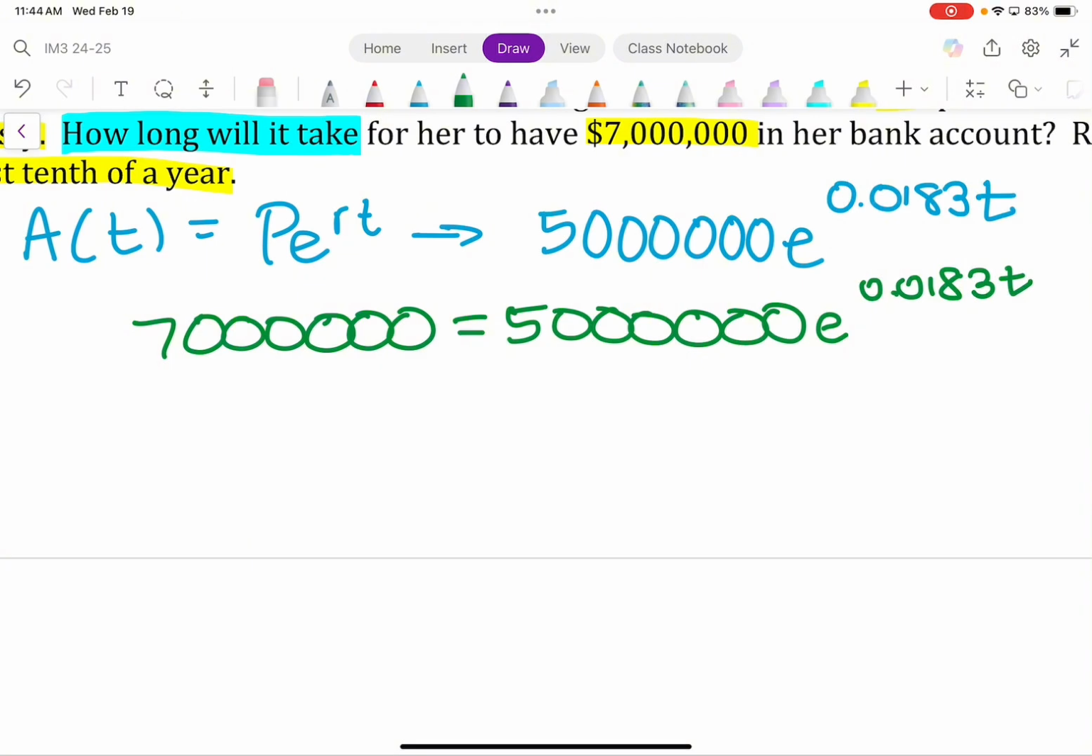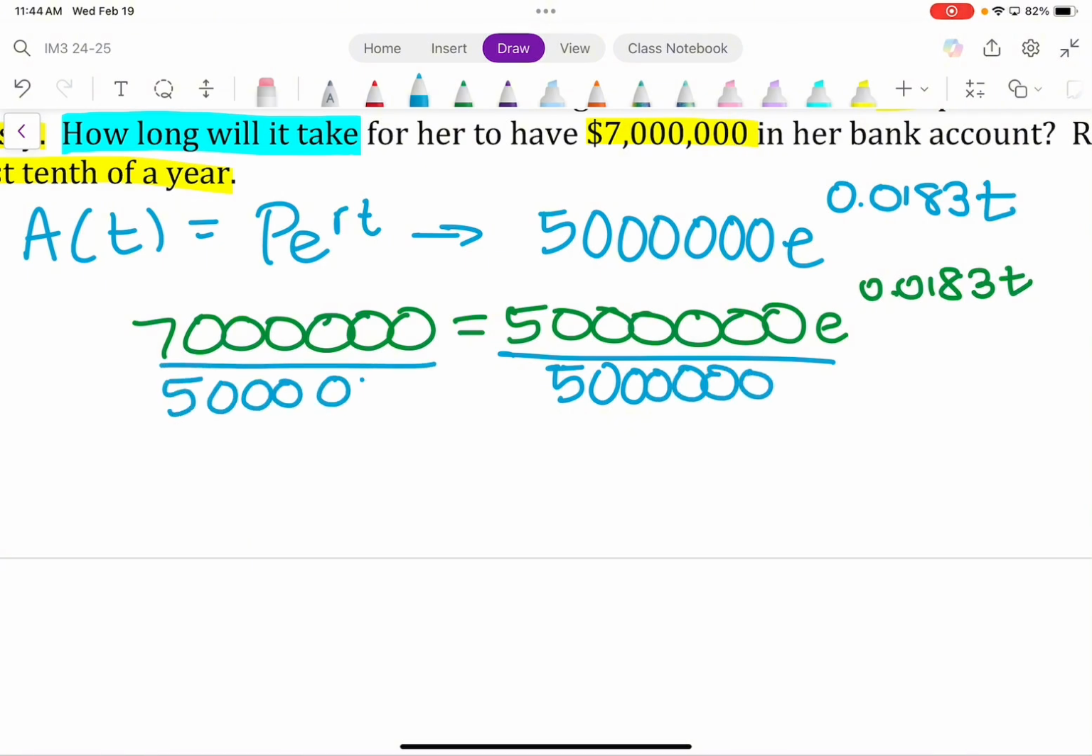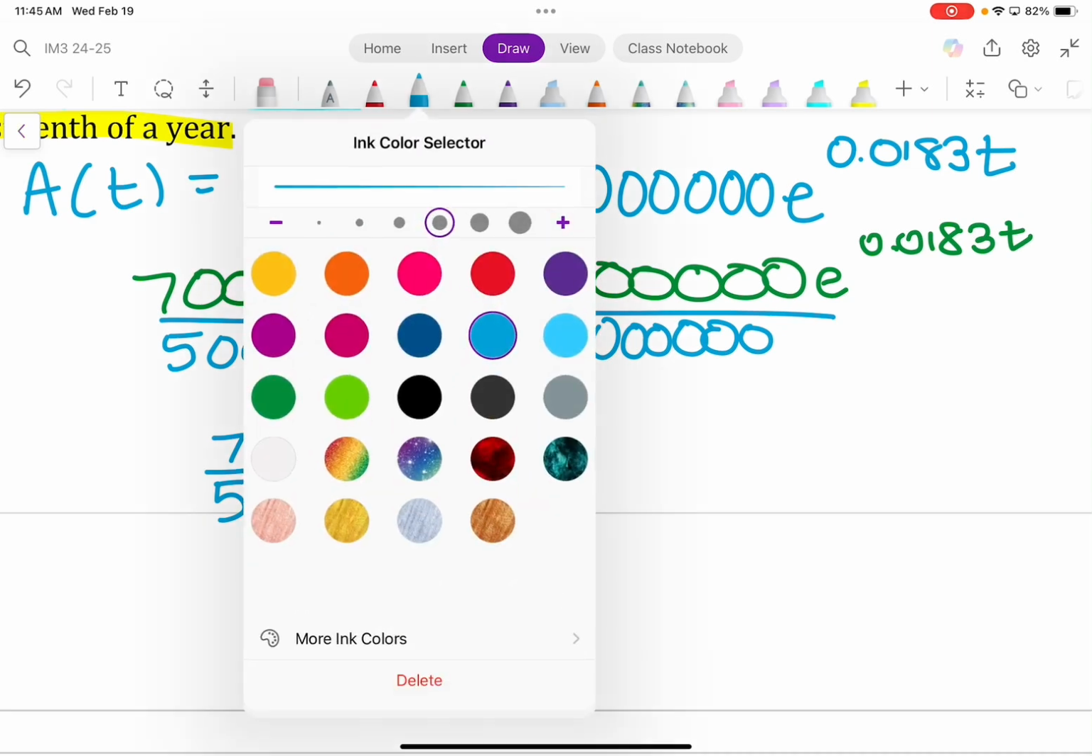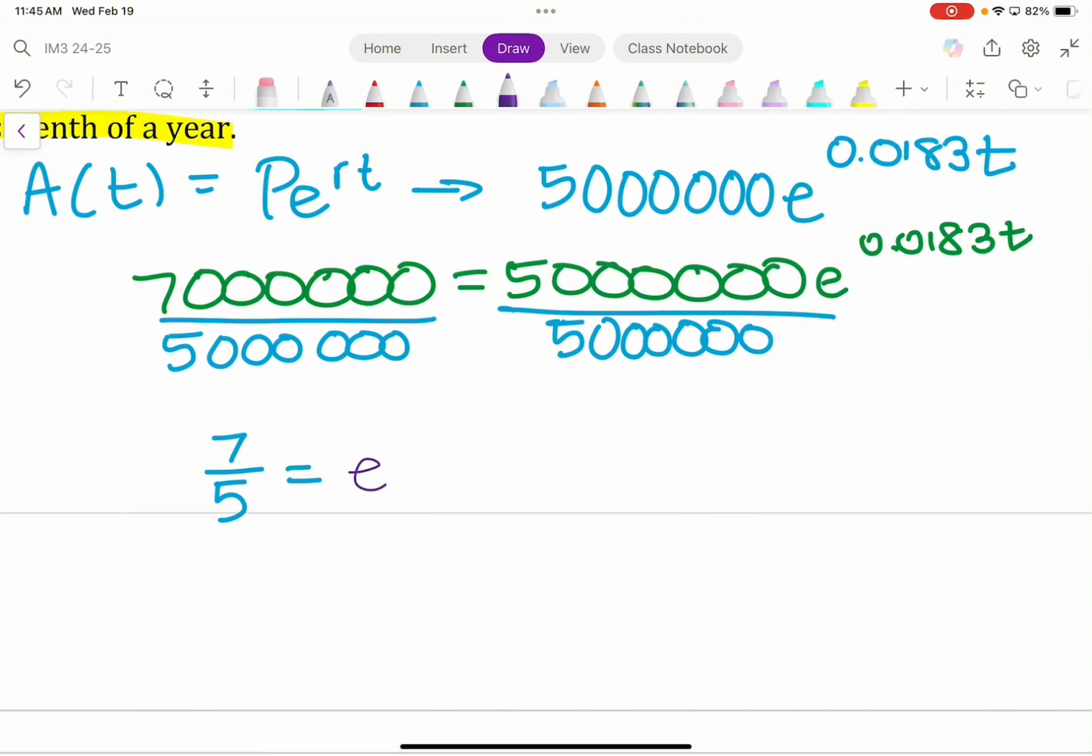Am I going to subtract 5 million? Does that seem right? No, I cannot subtract it. I must divide it. So I'm going to divide both sides by 5 million. And because 7 million and 5 million have the same number of zeros, I could get rid of the zeros and just rewrite this as 7 over 5. Right, I'm just simplifying that. And all of that's going to equal E to the 0.0183 T.